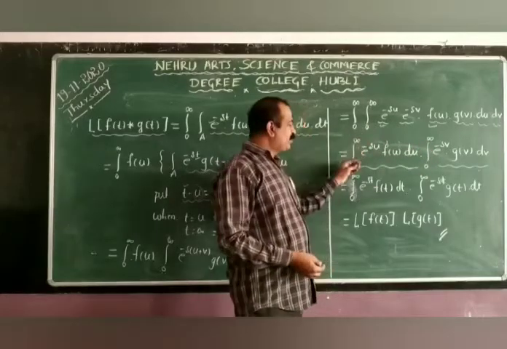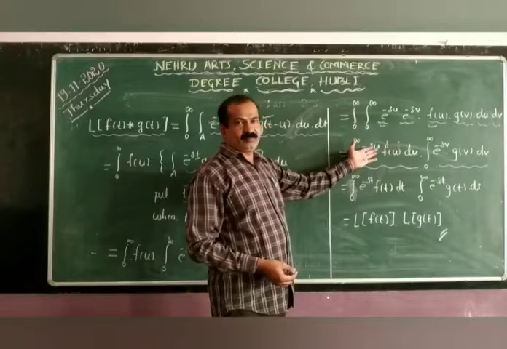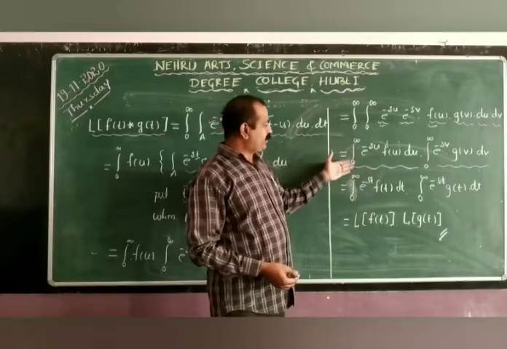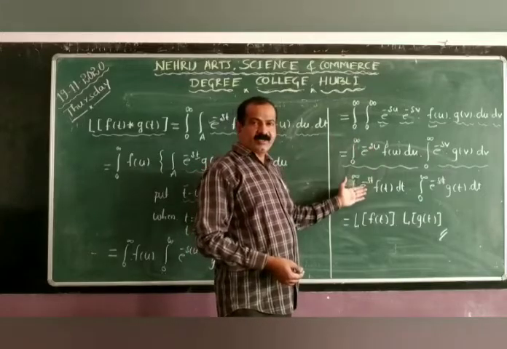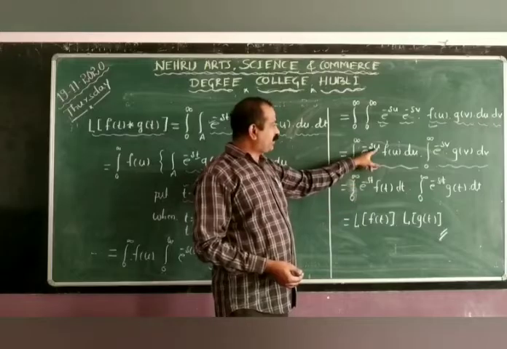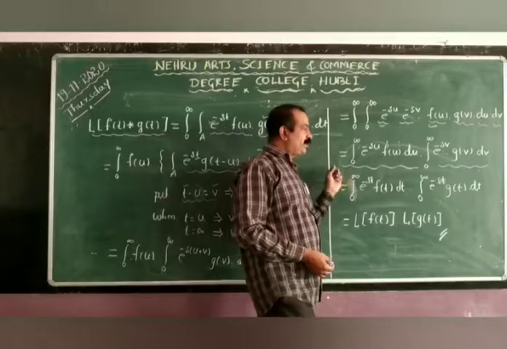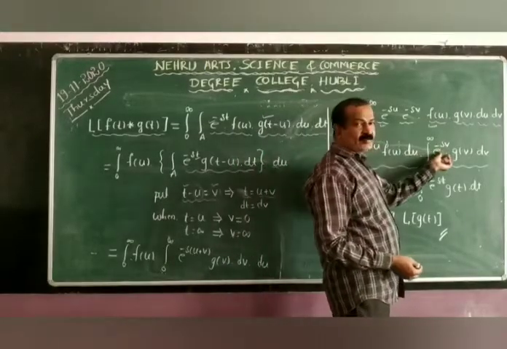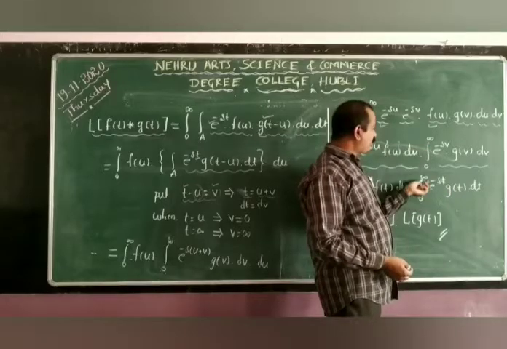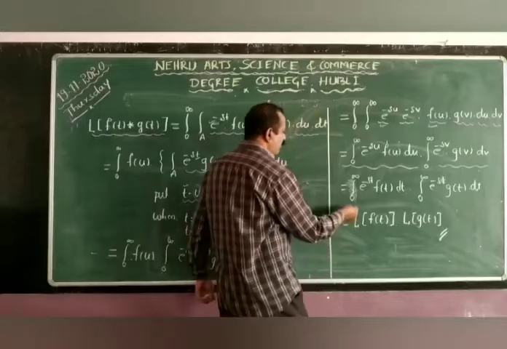Now without changing the limit, you may change the variable u to t: e raised to minus st f of t dt, and again in the second integral, the integration from 0 to infinity e raised to minus st into g of t dt, that is, v changes to t. Without disturbing the limits of integration, we can change the variable v to t. It is one of the properties.